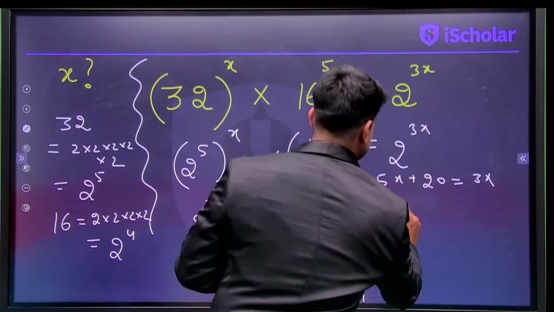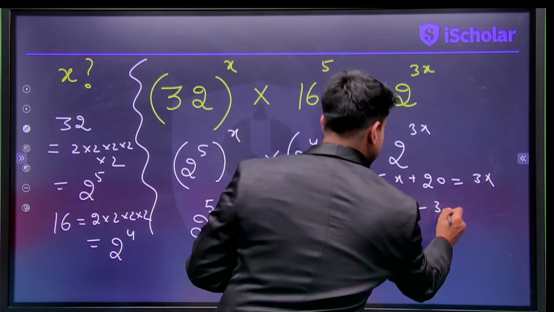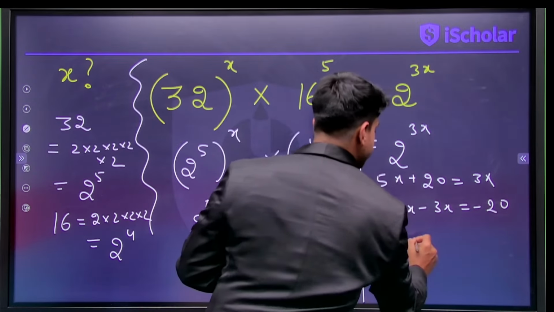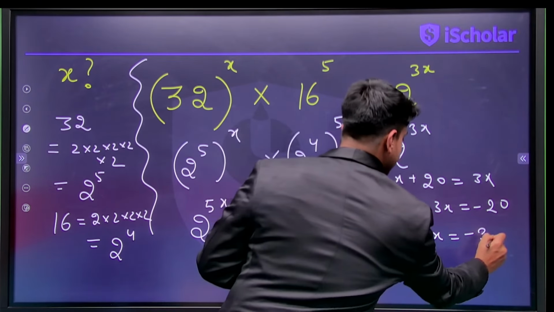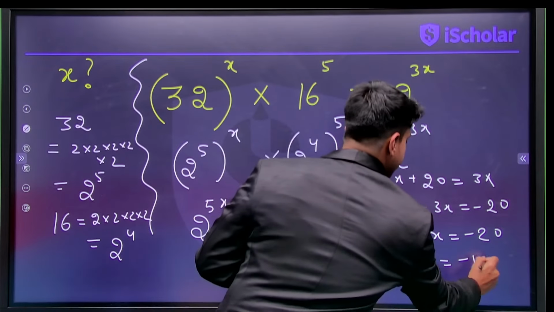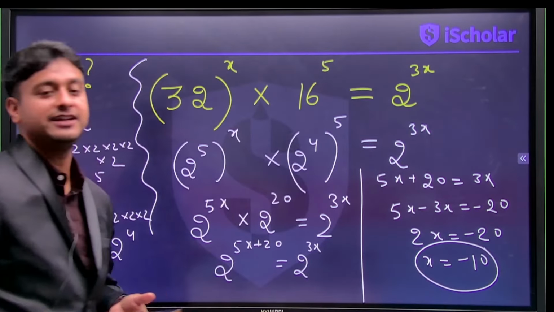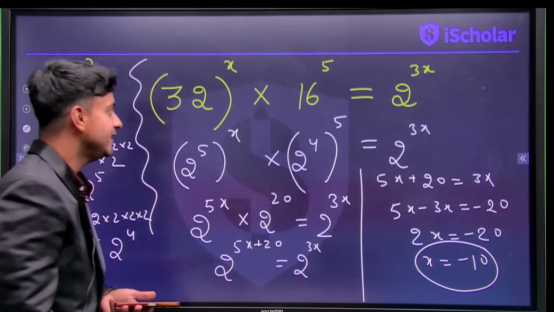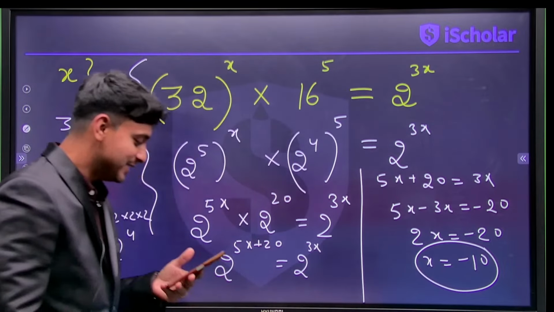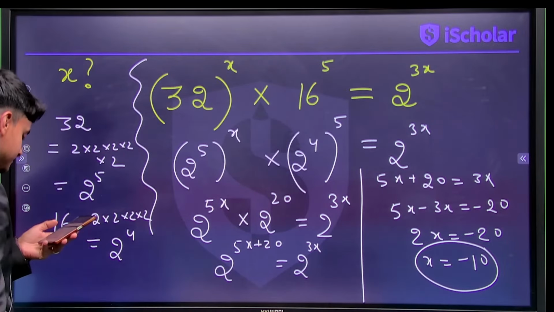So 3x comes this side. 5x minus 3x equals negative 20. 2x equals negative 20. X equals negative 10. That's the answer, my dear students. Negative 10 is your answer. Wonderful.